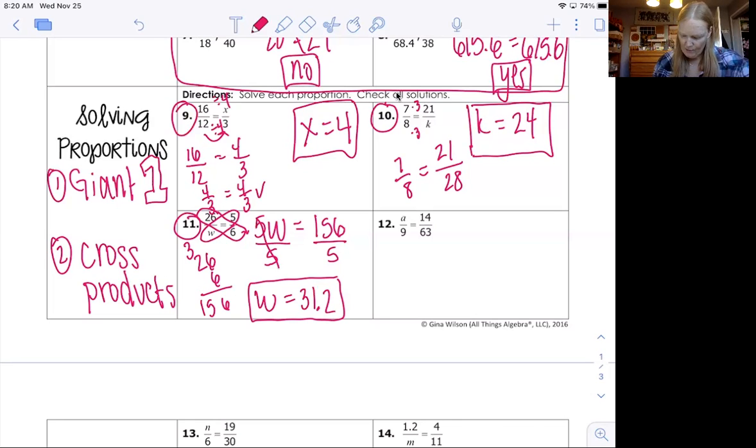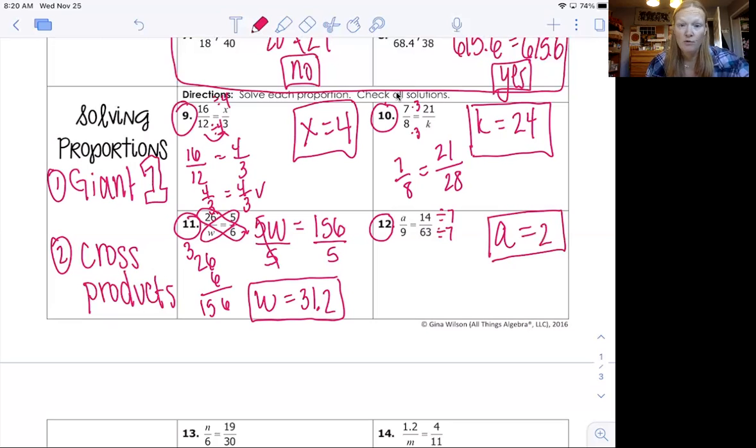Let's look at number 12. Looks like I'm looking at 9 and 63. So if I take 63 and divide it by 7, I get 9. Whatever I do to the bottom, I have to do to the top. And 14 divided by 7 is 2. So A is 2. And notice each time I'm putting the variable that they gave me in the problem, I'm putting an equal sign, and I'm putting the value that we found.